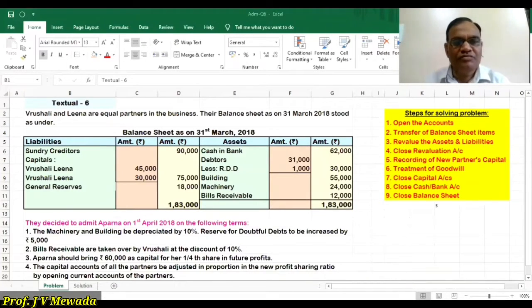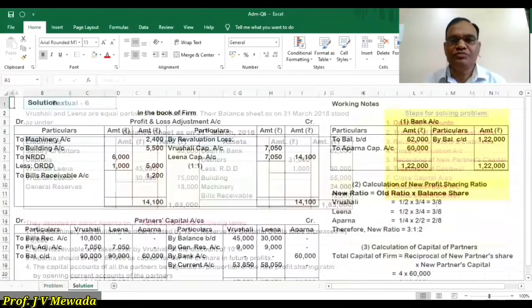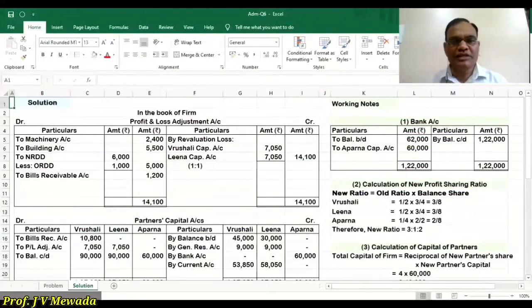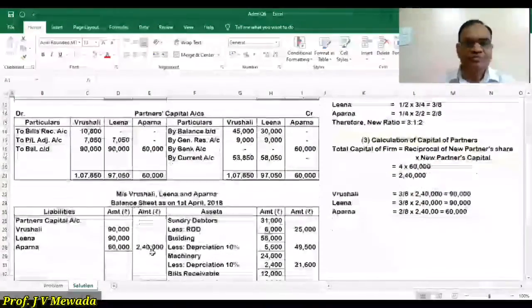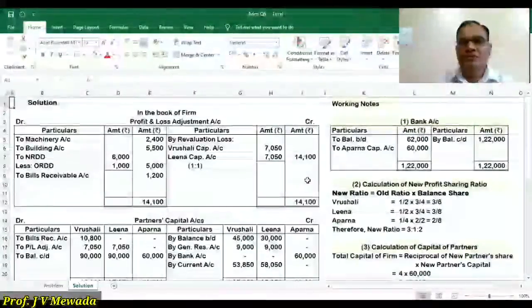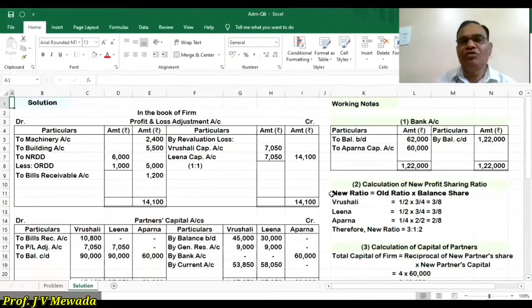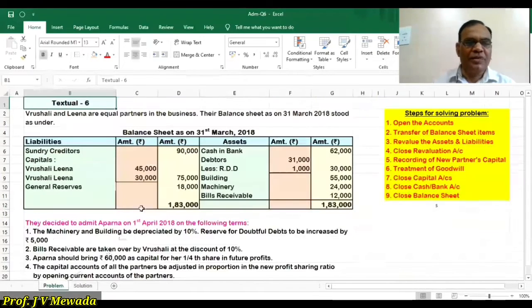So now we are going to open profit and loss adjustment account, partners capital account, new balance sheet, bank account. We are not going to open goodwill account because in this sum, the adjustment of goodwill is not given. And we are going to prepare new profit sharing ratio calculation and calculation of capital of partners.